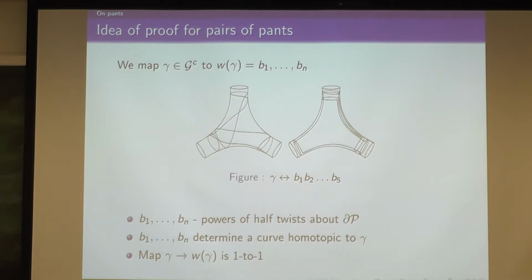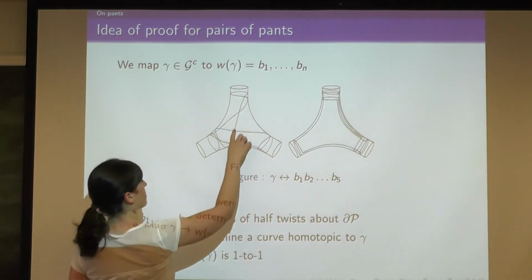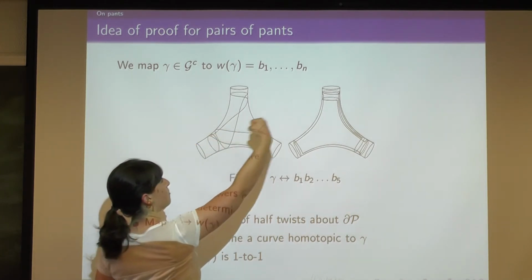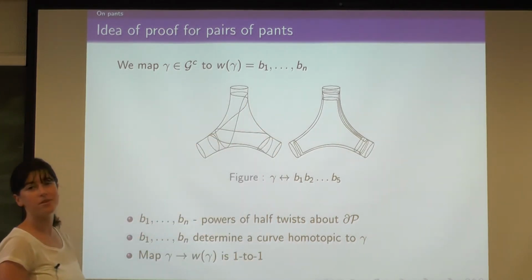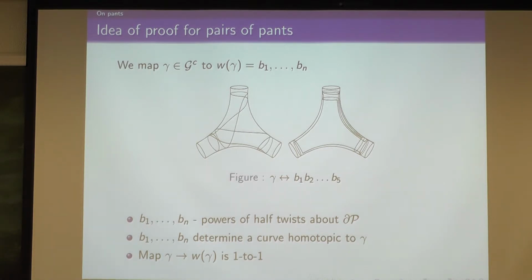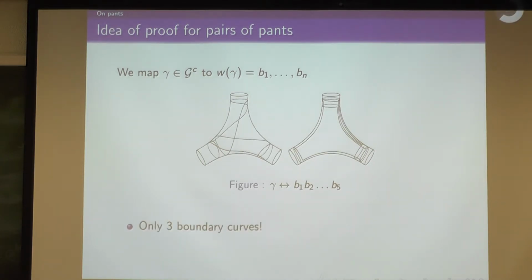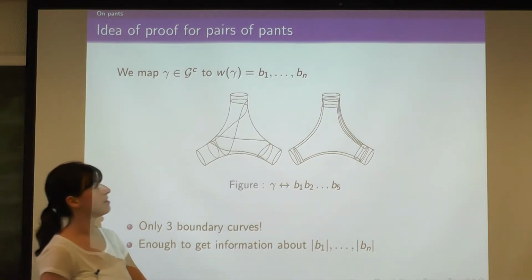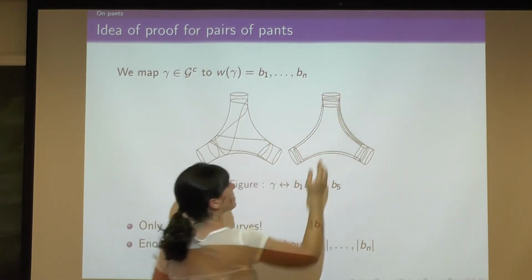Yeah, you'll notice here, these 2 curves might look a little different. This guy here that sort of goes and twists around, what I've done is I've taken him and pulled him tight to the other two boundaries. But in fact, this represents how curves on a pair of pants can't really do that much but wind around boundary components. Okay, so like I said, there are only 3 boundary curves. So somehow, up to some constant multiple, it's enough to get information about just the sequence of lengths of these half-twists, right? The number of half-twists in each of v1 through vn. So here this is like 1, 2, 3 or something.